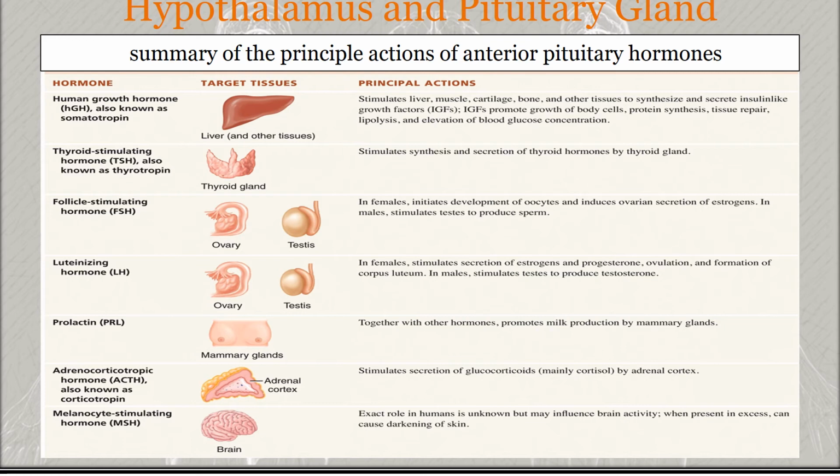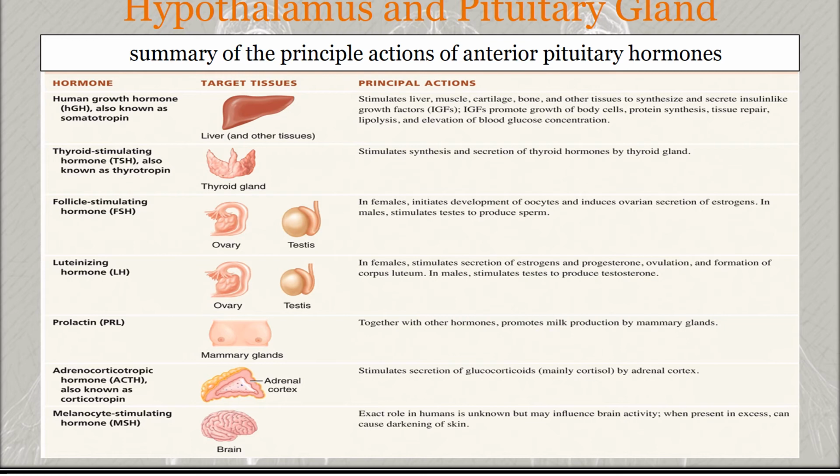And the last one is the melanocyte stimulating hormone, or MSH. It increases skin pigmentation in amphibians by stimulating the dispersion of melanin granules in the melanocytes. Its exact role in humans is unknown, but the presence of MSH receptors in the brain suggests it may influence brain activity also.